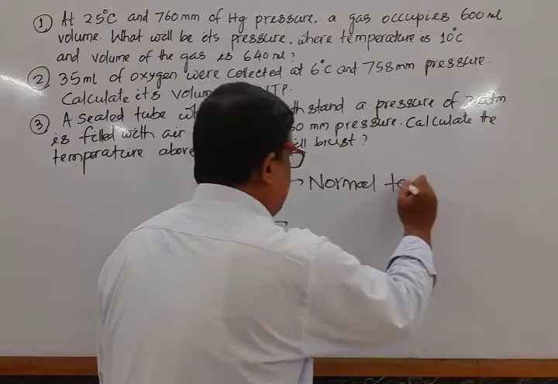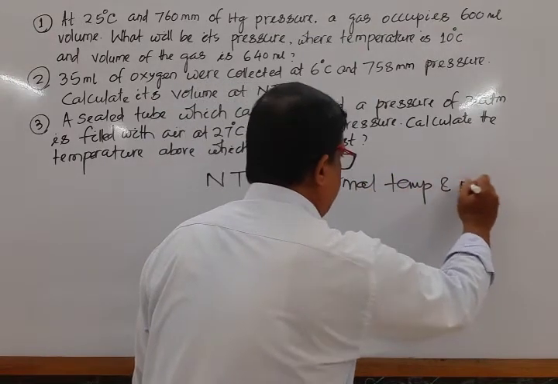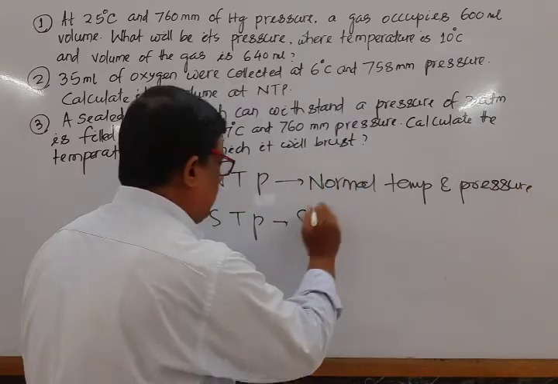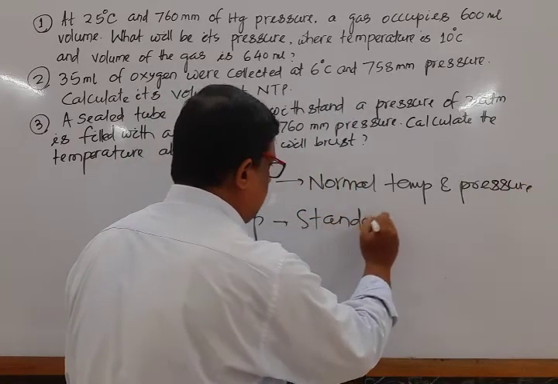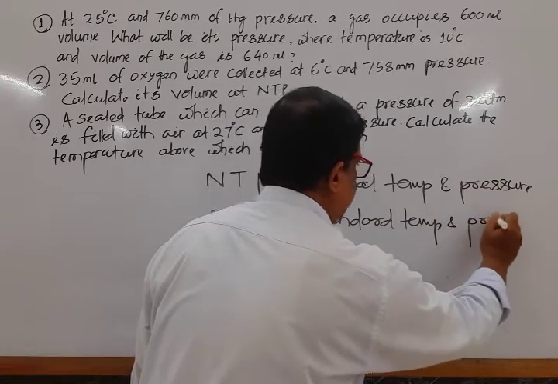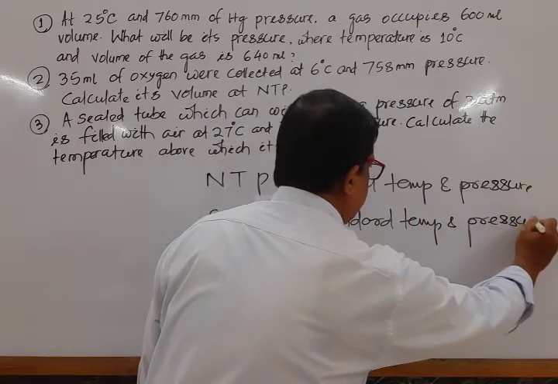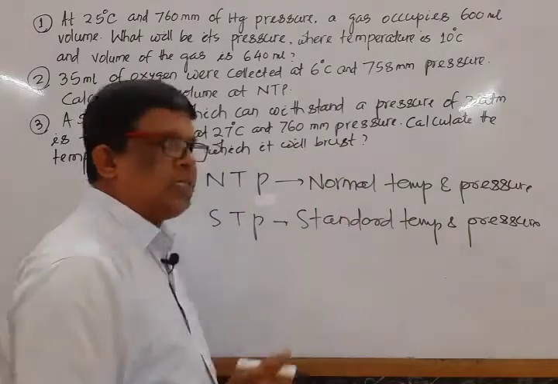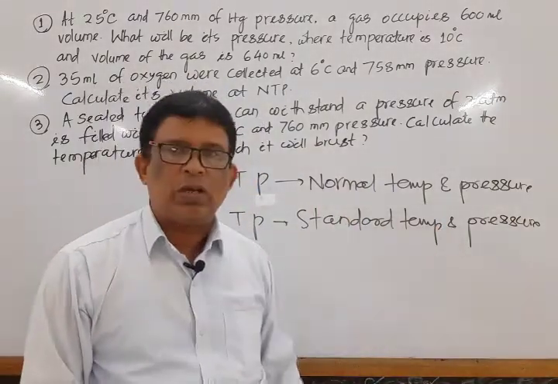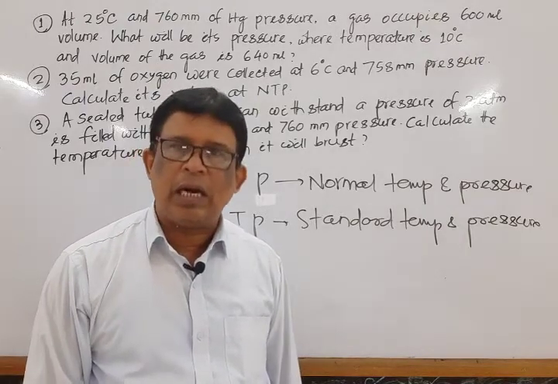normal temperature and pressure, STP, standard temperature and pressure. One temperature is taken as the normal or standard temperature, while one pressure also taken as the normal or standard pressure.